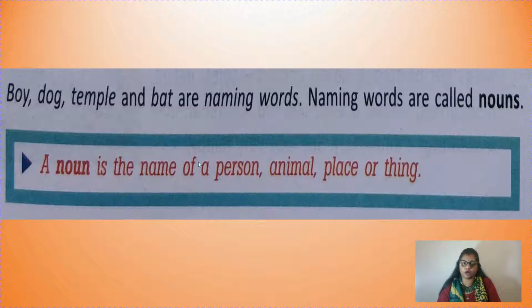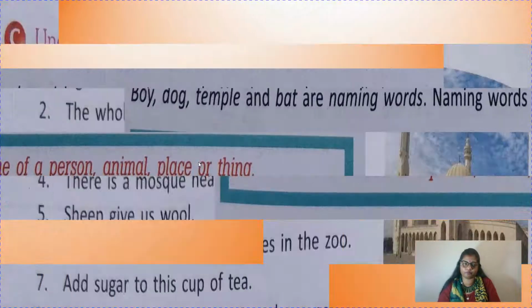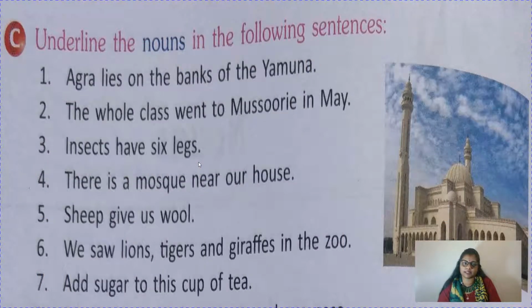Now boy, dog, temple and bat are naming words. Naming words are called nouns. And children, what will you learn? A noun is the name of a person, place, animal or thing. Please learn this. Now let us do the book exercise. You have to underline the nouns in the following sentences.